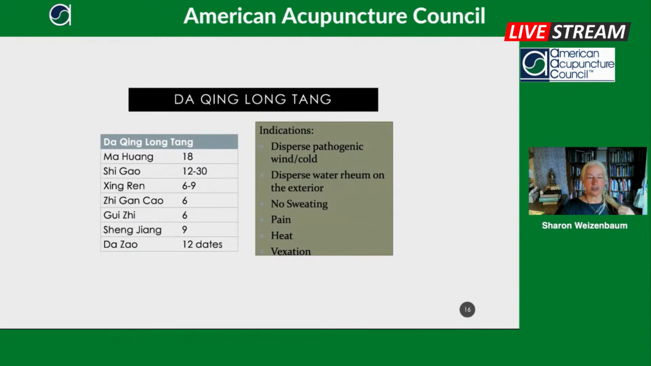So, Daqing Long Tang indications: it disperses that cold that's on the surface of the body and also water on the exterior, like swelling in the joints. There's no sweating with this pattern, whereas with Ma Xing Shigan Tang, you might have sweating, you might not, but it's not a big part of the pattern. You will have pain with the Daqing Long Tang pattern. You will have heat, and also vexation. You'll feel agitated.